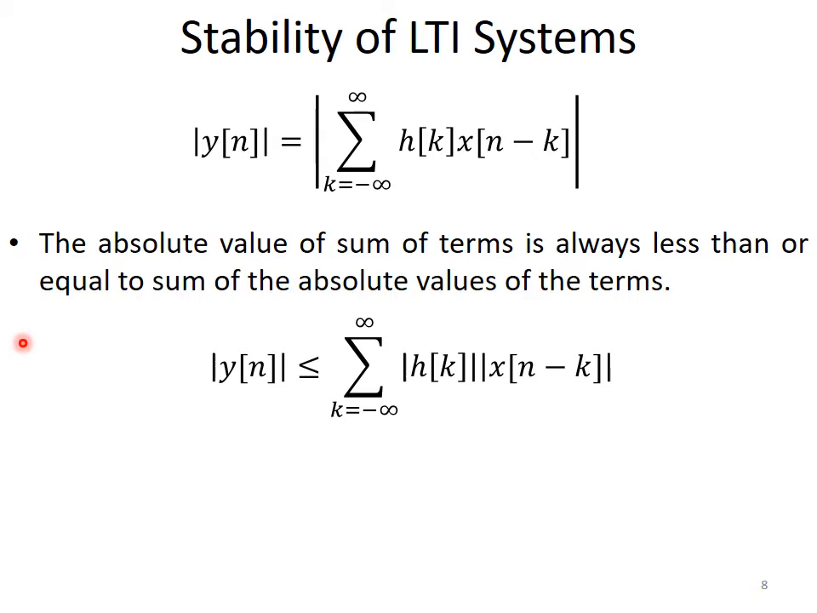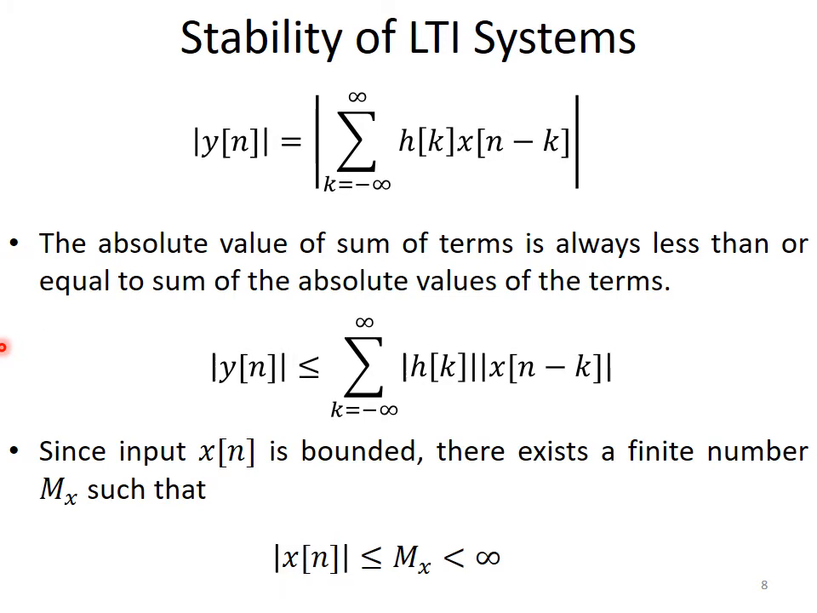Now x of n minus k is already a bounded signal, as we assumed in the last slide. Since input x of n is bounded, there exists a finite number Mx such that the magnitude of x of n is less than or equal to Mx, which is less than infinity. So Mx is the upper bound of x of n minus k. Let us substitute this upper bound in the summation instead of x of n minus k.